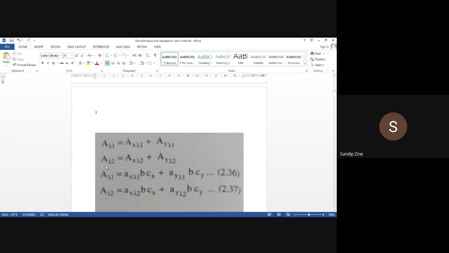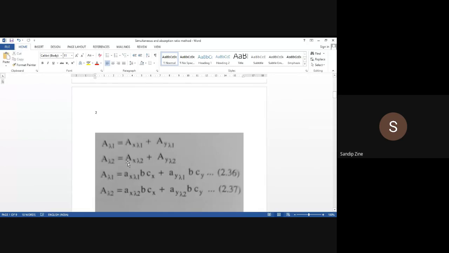Similarly, absorbance at wavelength 2 is equal to absorbance of X at wavelength 2 plus absorbance of Y at wavelength 2. Here we use lambda 1 and here lambda 2, adding the absorbance values of the X component and Y component at whatever nanometer we are using.